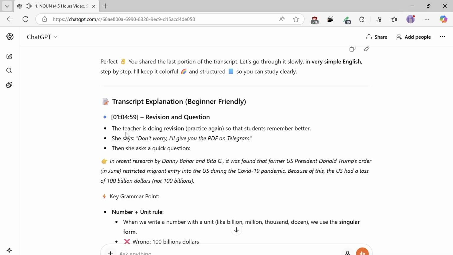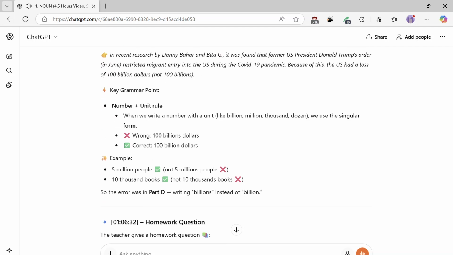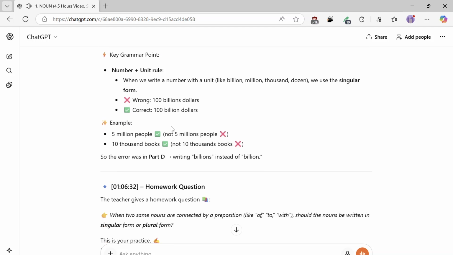Key grammar point: number plus unit rule. When we write a number with a unit, like billion, million, thousand, dozen, we use the singular form. Wrong: $100 billions. Correct: $100 billion. Example: 95 million people, not 95 millions people; 10,000 books. So the error was in part D, writing billions instead of billion.